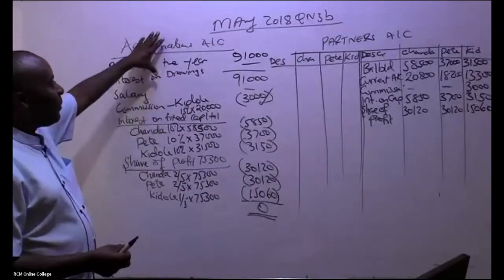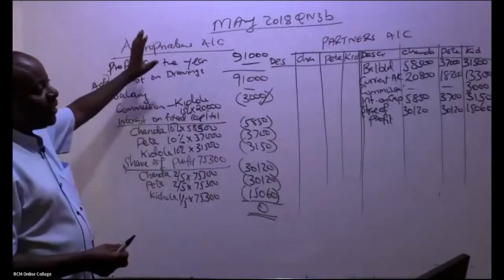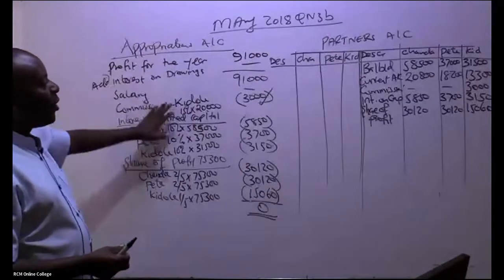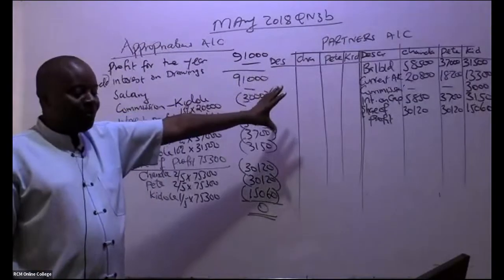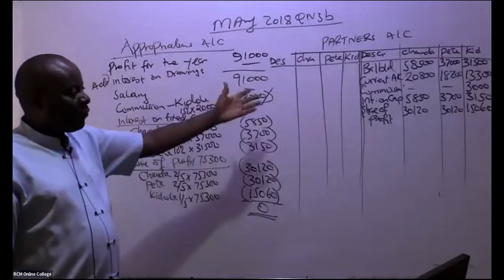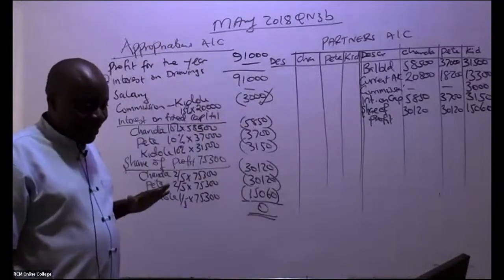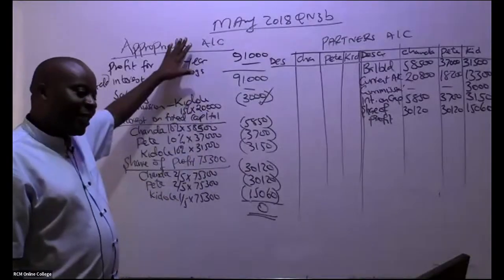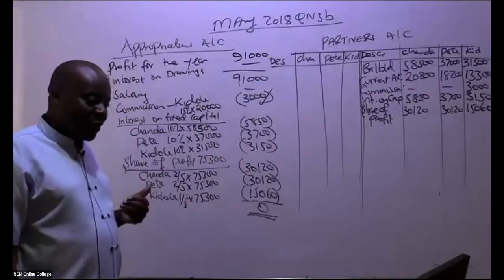I only want to rub this appropriations account because I no longer need it. I normally use this appropriations account to get some free marks there. To get some free marks. This appropriation account, I will use it to get some free marks there, and then I rub it. Very visible. Thank you so much. So can I rub this side now, ladies and gentlemen, so that I can move on?